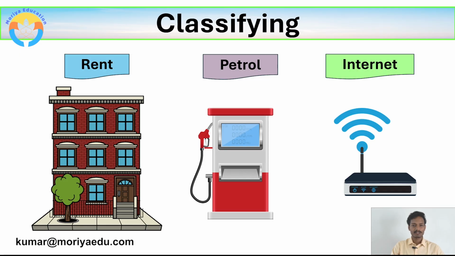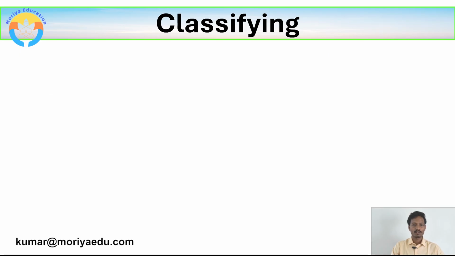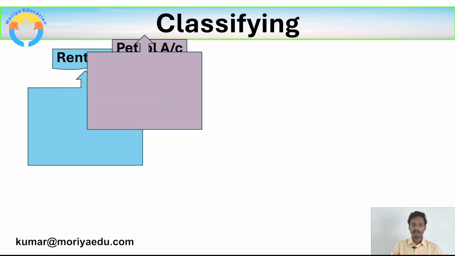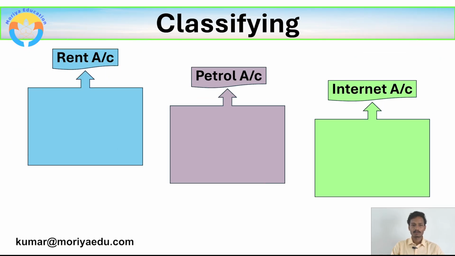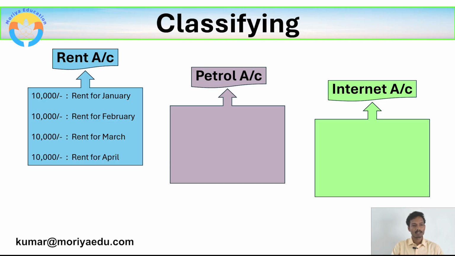So for these three types of expenses, we will maintain separate accounts for each and every expense, like rent account, petrol account and internet account. Each and every month expense of 10,000 incurred on rent will get stored in a rent account.